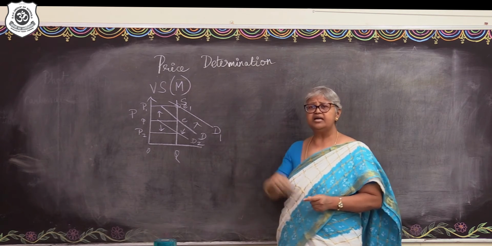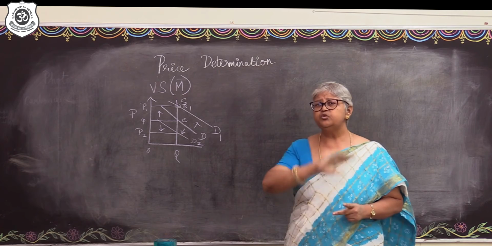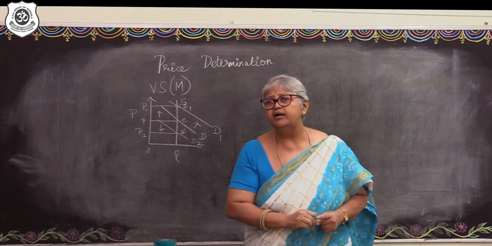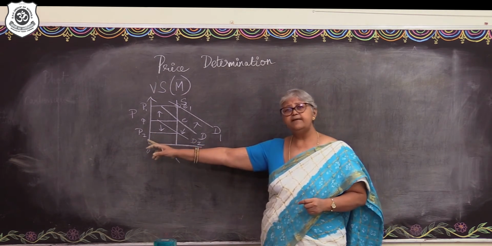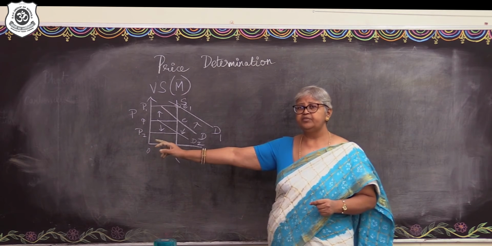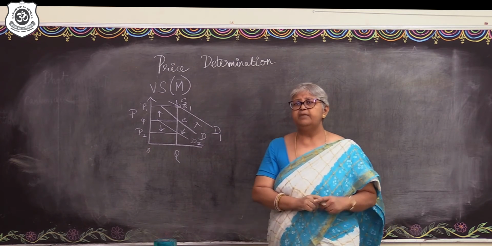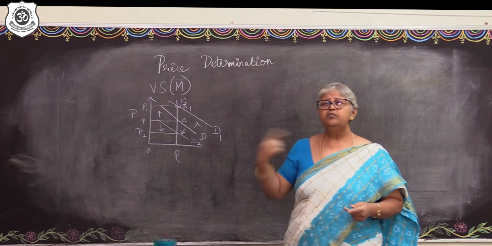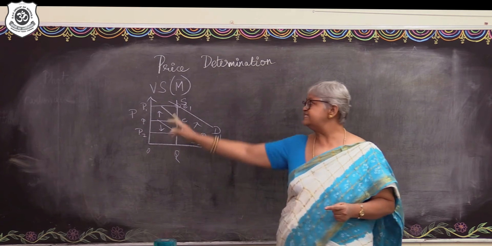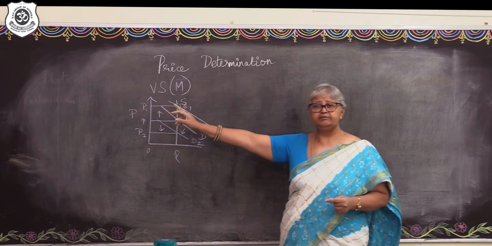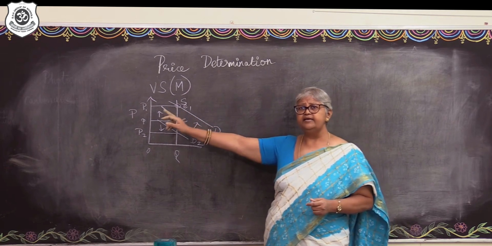So in the market, it would be the change in the demand which would be responsible to bring about the change in the market price. A single market force, namely demand, will be responsible for bringing about the change in the market price in the very short time period. Alright?